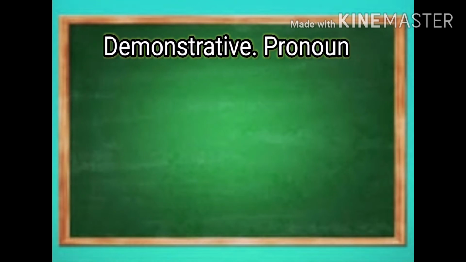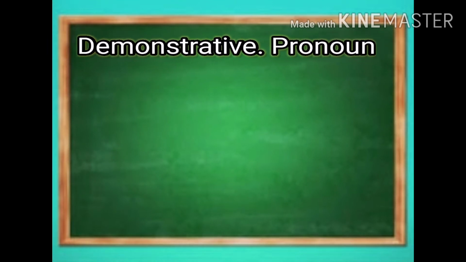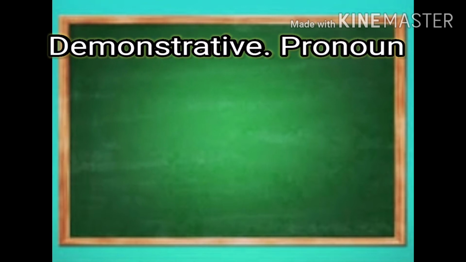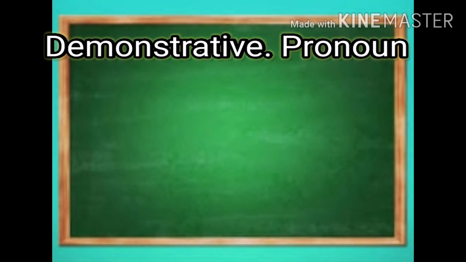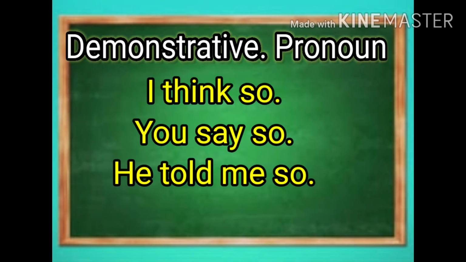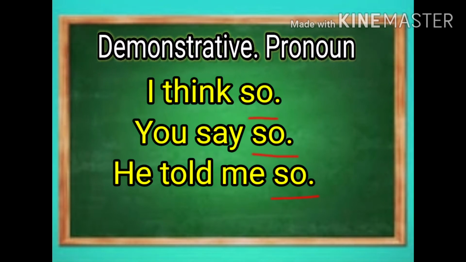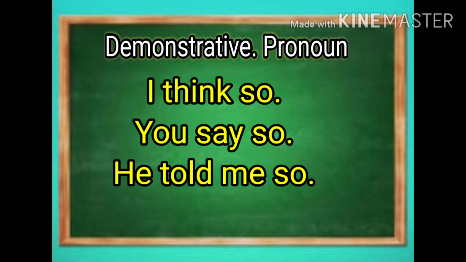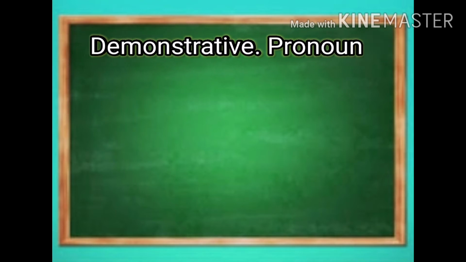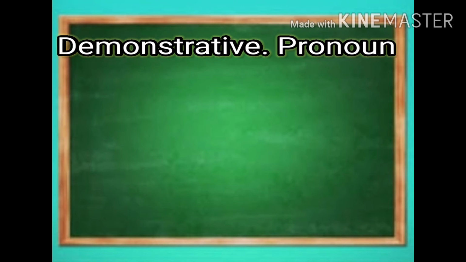Next, when so is used after the verbs say, think, tell, then the so is called a demonstrative pronoun. For example, I think so, you say so, he told me so. When one and ones are used instead of a noun, then the one or ones are considered demonstrative pronouns.